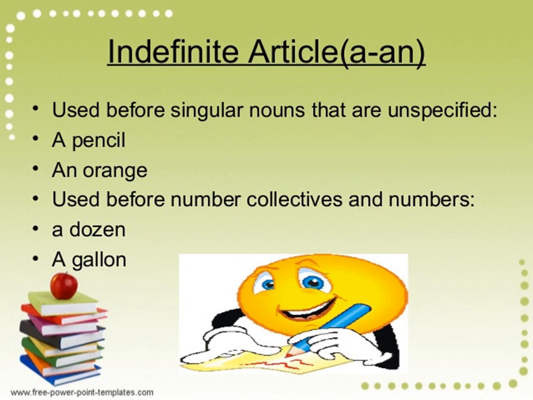We use it before singular nouns that are unspecified: a pencil, an orange. We also use it before collectives and numbers: a dozen, a gallon. So in such a manner we use a and an.